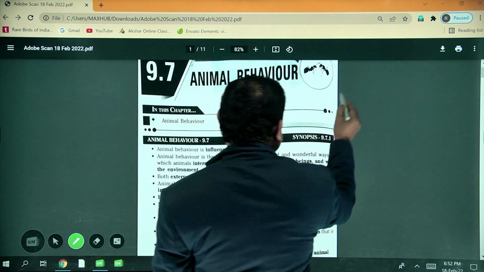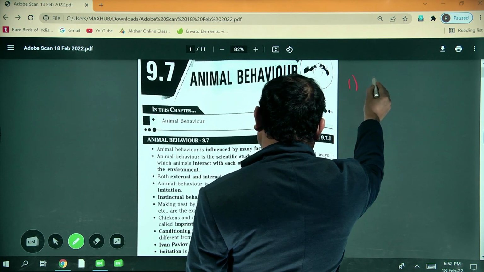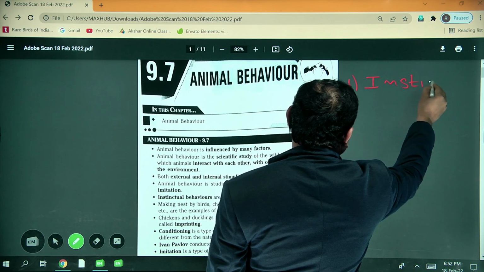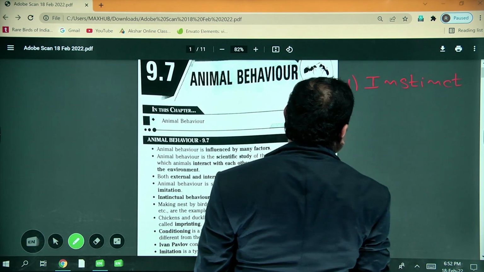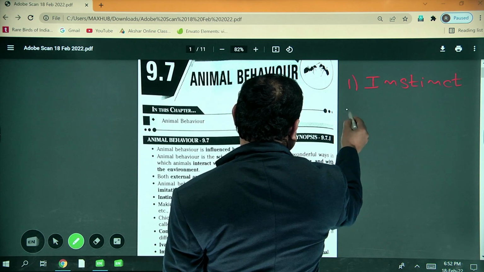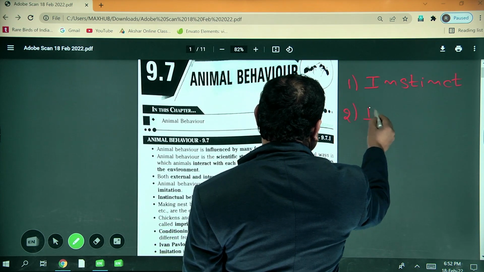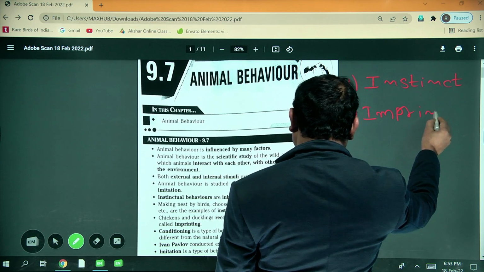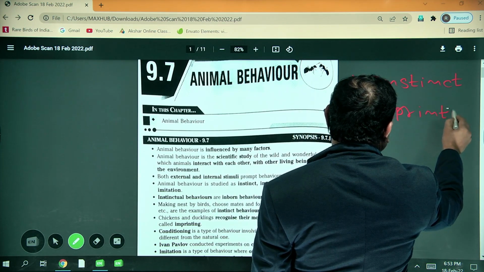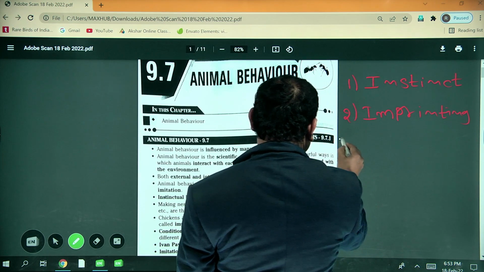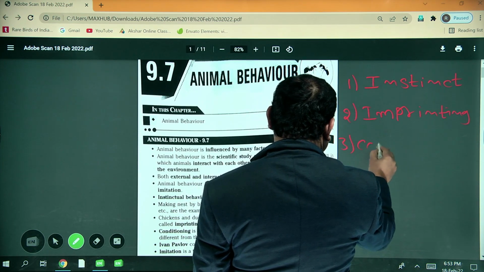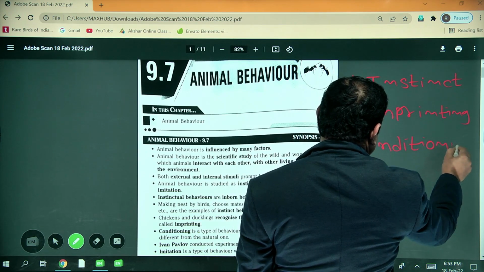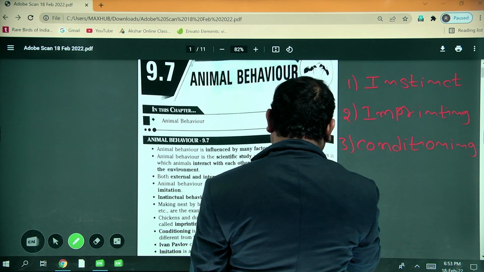The first one is instinct behavior. Second one is imprinting. Third one is conditioning.